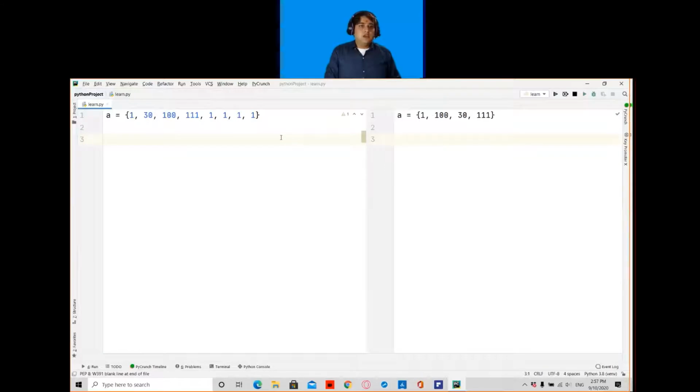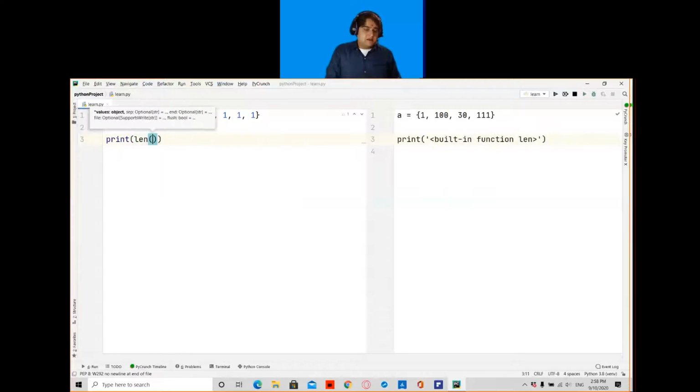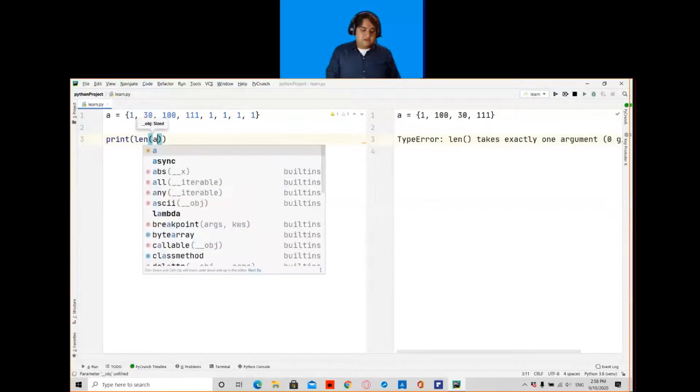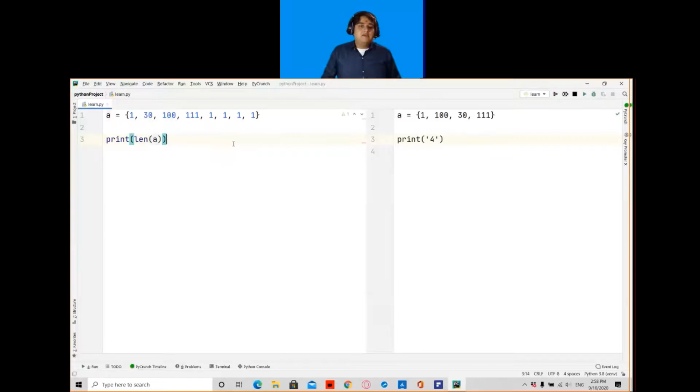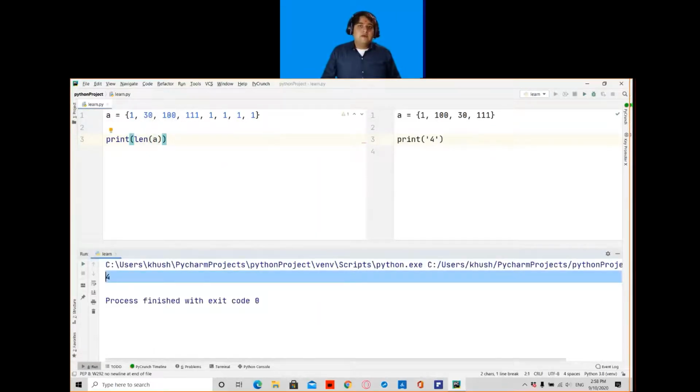To get the total number of elements in a set, I will write print and len, and inside the bracket I will call my variable a. Now if I run this program, my output will be 4. Why?